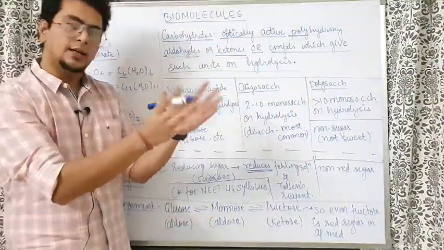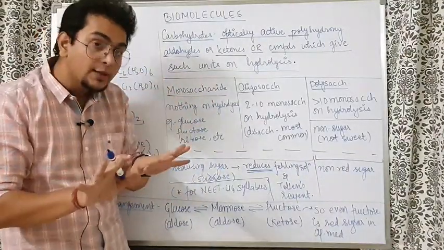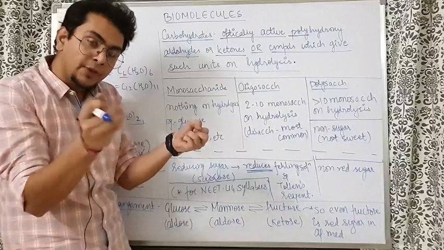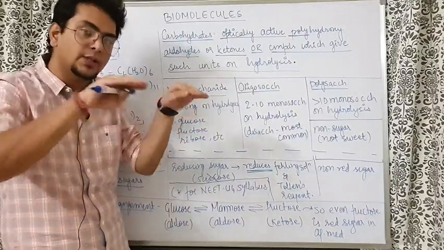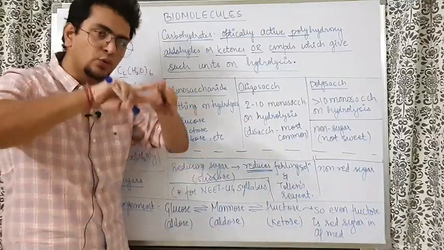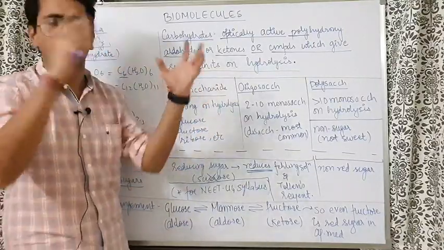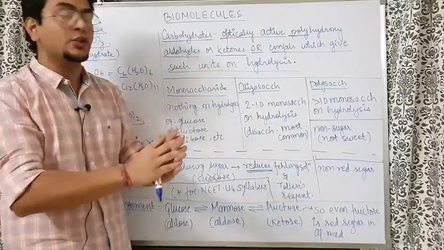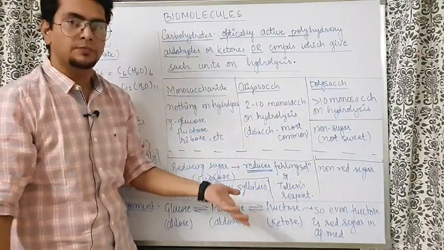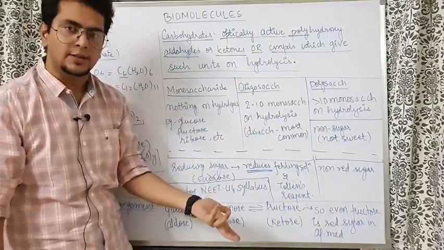That means either they should be polyhydroxy aldehyde or ketone, or they should be a compound which on reaction with water should break into 2 different units or 3 different units or 4 different units or many different units, and those units should be polyhydroxy aldehyde or ketone. So either polyhydroxy aldehyde ketone or compounds which give such units on hydrolysis.